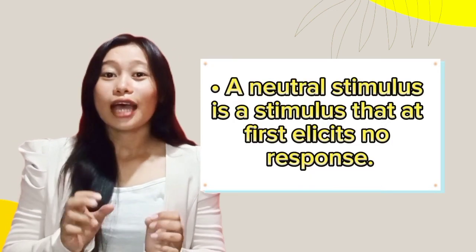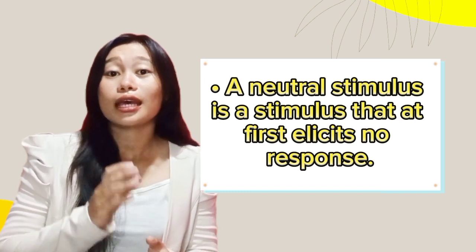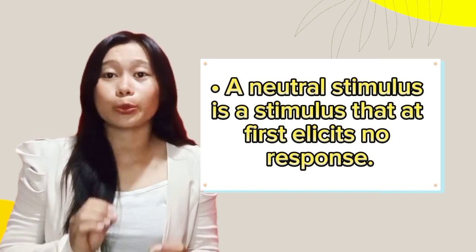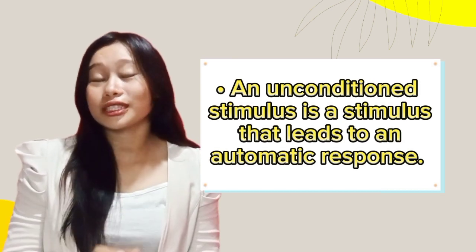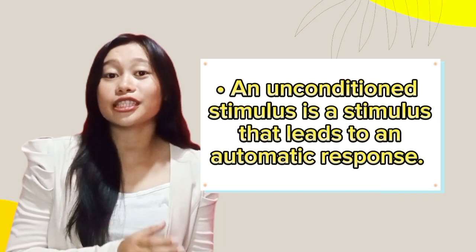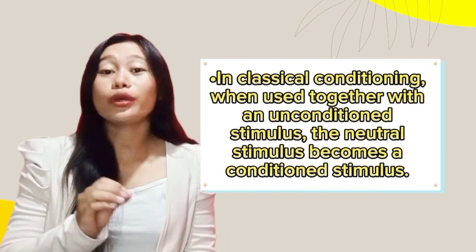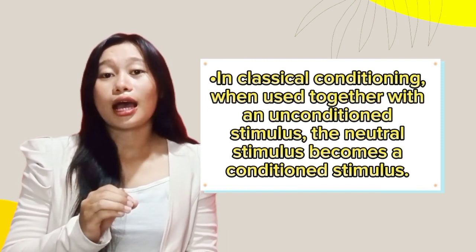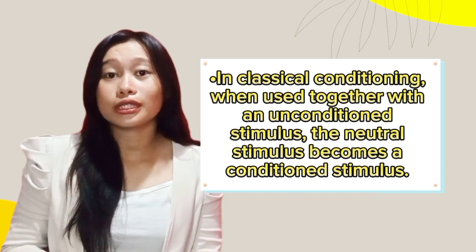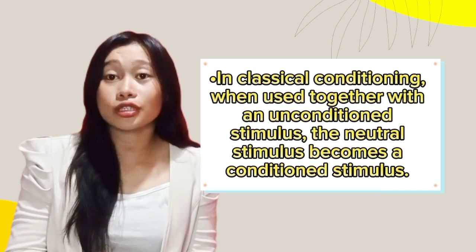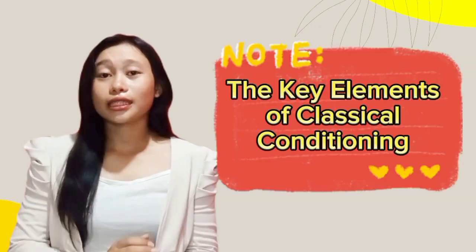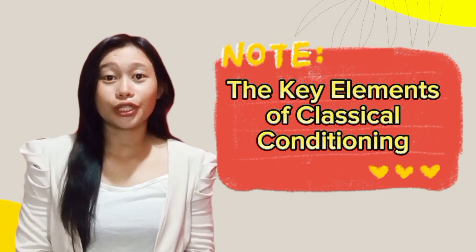And we have here a neutral stimulus. A neutral stimulus is a stimulus that at first elicits no response. And an unconditioned stimulus is a stimulus that leads to an automatic response. In classical conditioning, when using together the unconditioned stimulus and a neutral stimulus, it will become a conditioned stimulus. The key elements of classical conditioning.